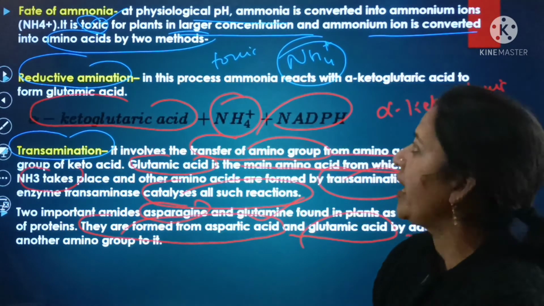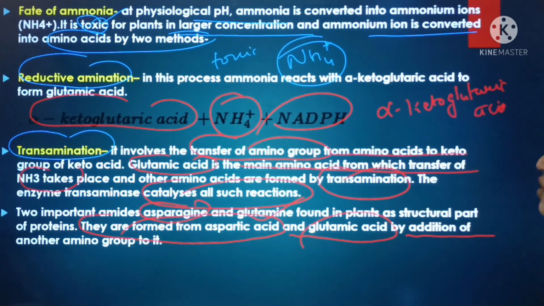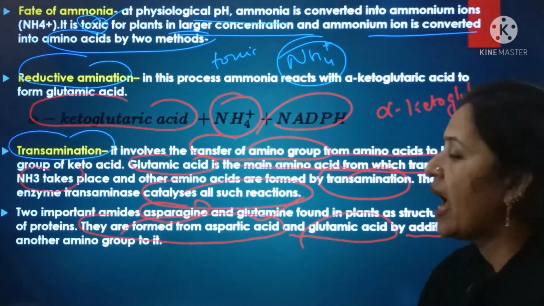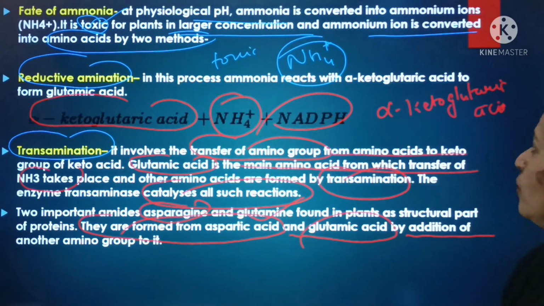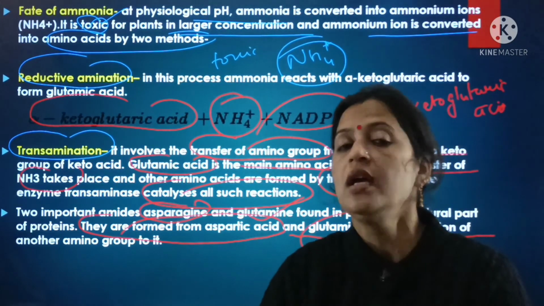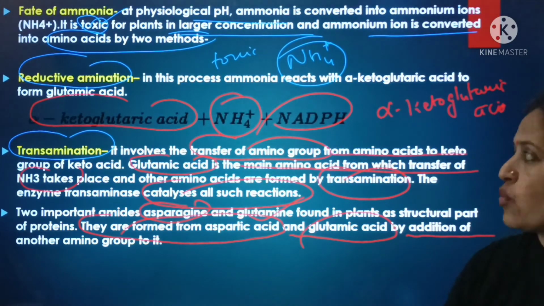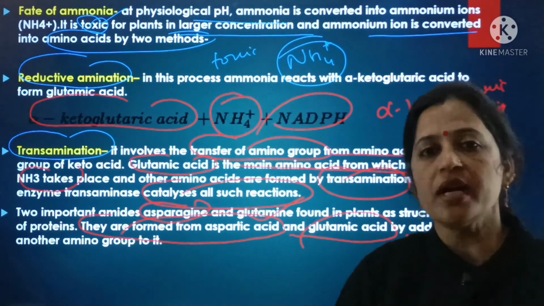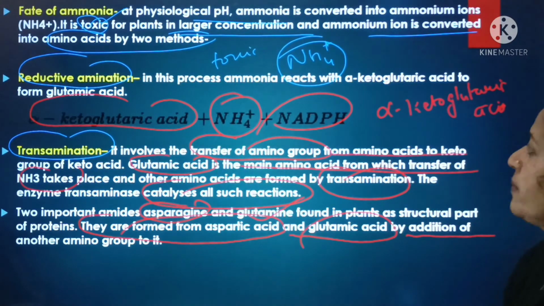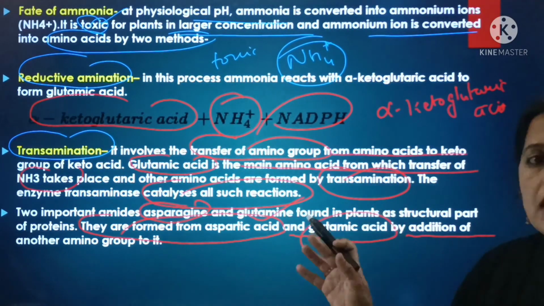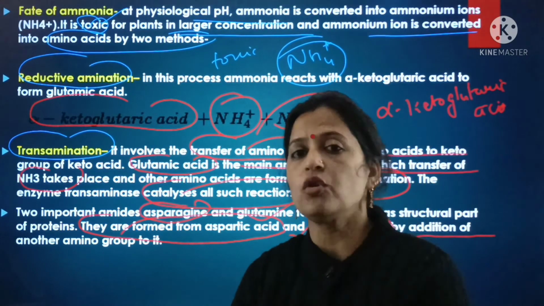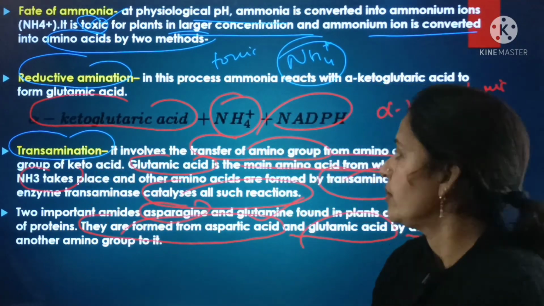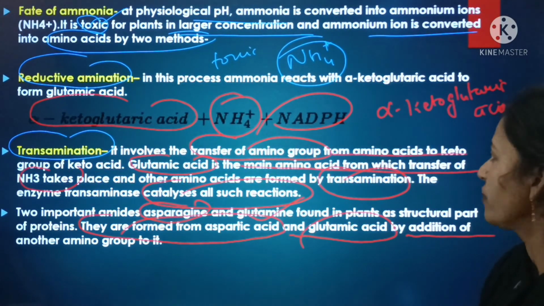So this is the fate of the ammonia, that is at the physiological pH ammonia is directly converted into the ammonium ions, and it is toxic to the plants in very large concentration, and ammonia is converted into the amino acid by the two methods. One is the reductive amination and the second one is the transamination. In the reductive amination, ammonia is reacted with the alpha keto glutaric acid and it forms glutamic acid. Second one is the transamination, and it again involves the transfer of the amino group